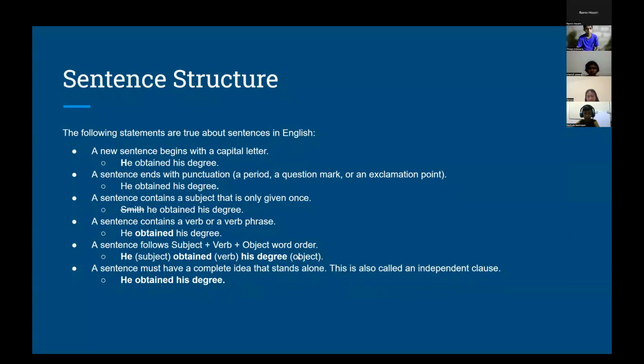A sentence also must have a complete idea that stands alone. This is called an independent clause. Remember we learned about independent and dependent clauses in one of our previous classes?